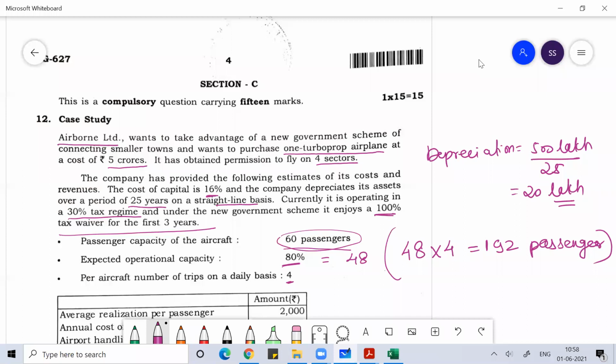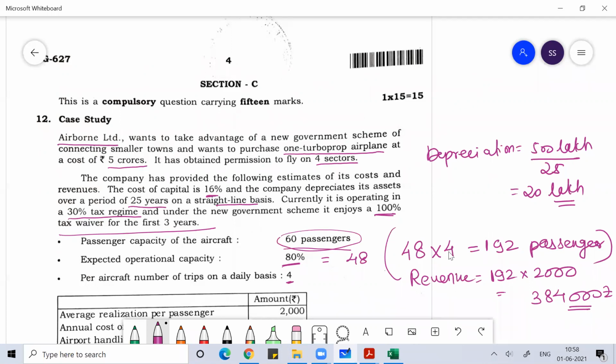Okay, then the realization per passenger is 2000 rupees. So every day, how much revenue are you making? Daily revenue. So your daily revenue is 192 into 2000 rupees. So that is 192 times 2 is 384. This much revenue you are making every day. So 3,84,000 rupees you are making every day.